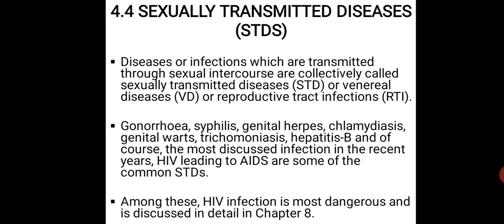In this disease, the immune system is trashed by the HIV virus, and due to this virus the immune system is lowered, and the person gets very vulnerable towards opportunistic infections.